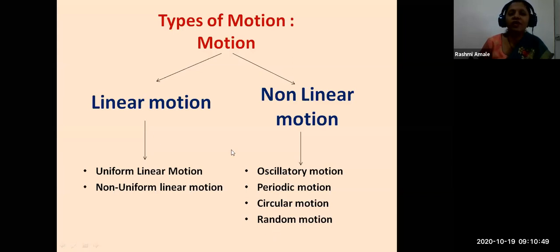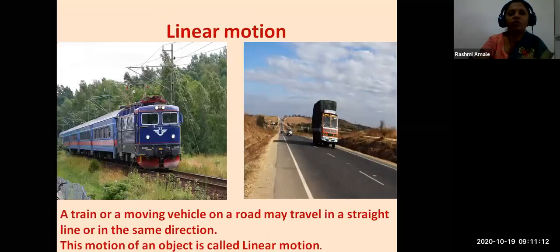So today we are going to learn about linear motion. What do we mean by linear motion? What do we mean by non-linear motion? And we are going to study uniform linear motion and non-uniform linear motion. These oscillatory, periodic, circular, random motions we will study in part 2, that is in tomorrow's lecture. So let us first understand what we mean by linear motion.